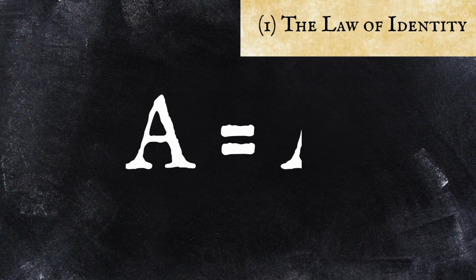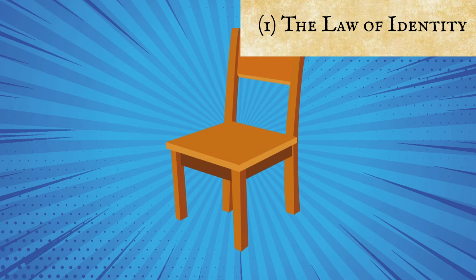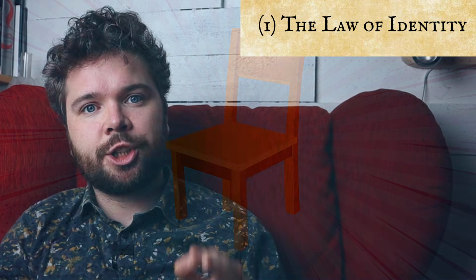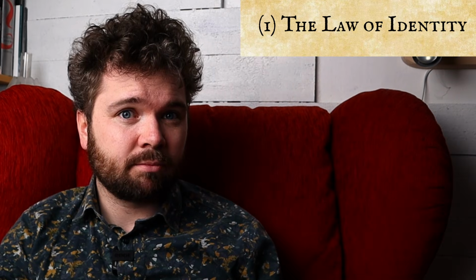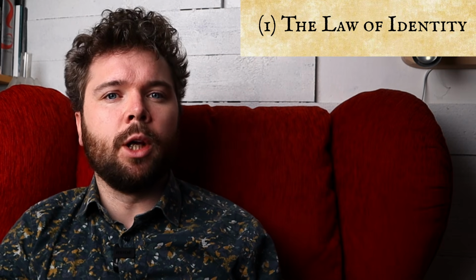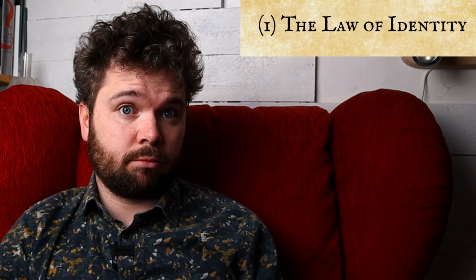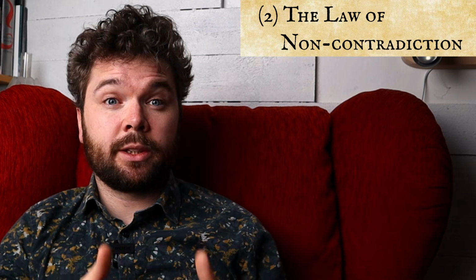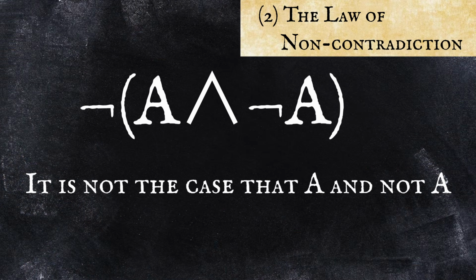The law of identity simply states that A equals A. If I have decided to call something a chair, for an example, then that object is a chair and not something else. In other words, everything is identical with itself. Whatever is, is. Something cannot be A and not be A at the same time, which is indeed the second law, the law of non-contradiction. Something cannot both be a chair and not be a chair at the same time.